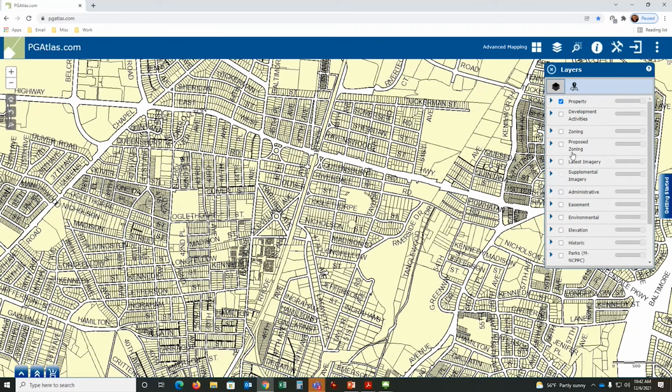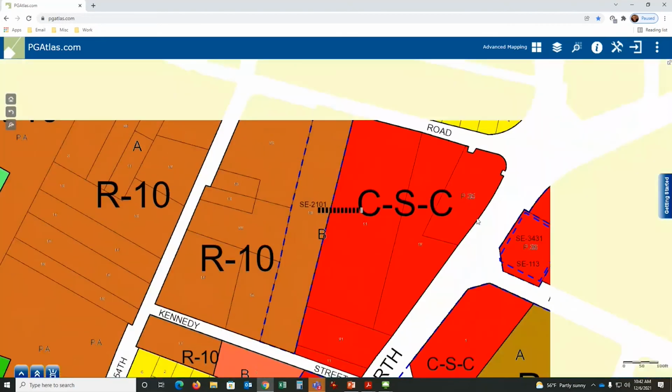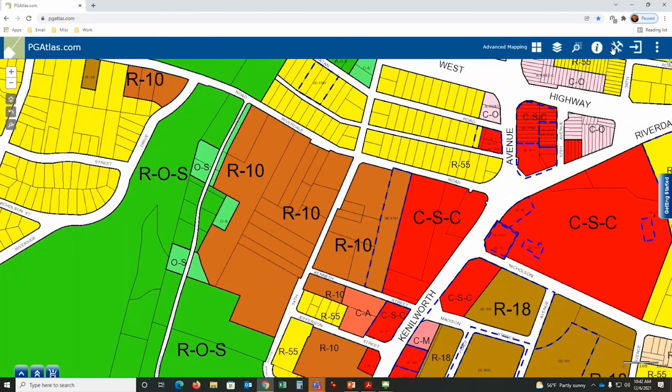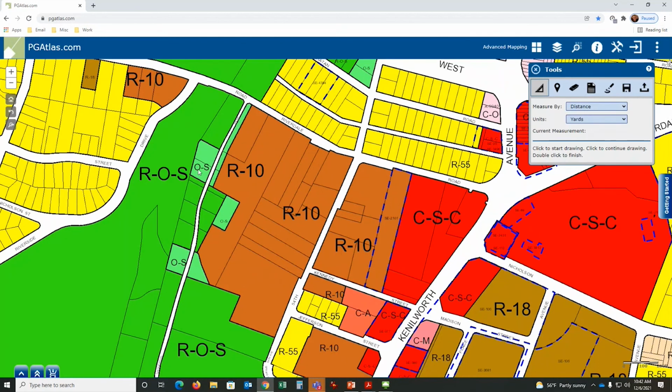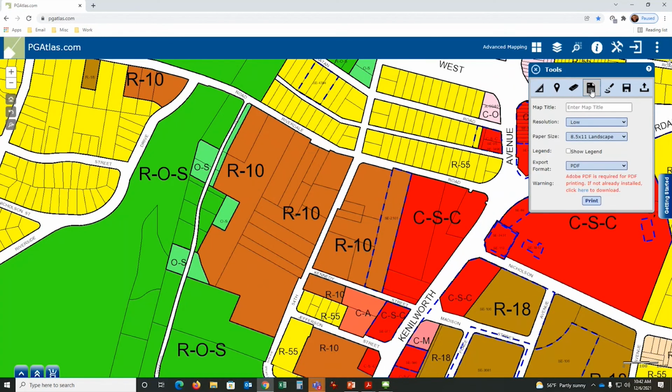Next up, zoning. Let's do this. So I have a zoning map on the screen. I now want to print this map. So I'm going to click on the print option. Here you can give the map title. You don't have to enter a map title. I'll just say Project 1.